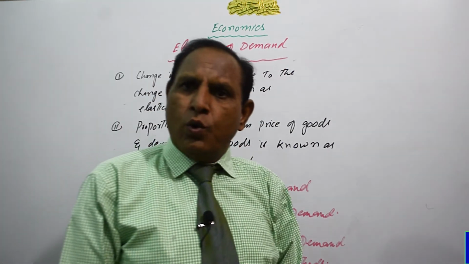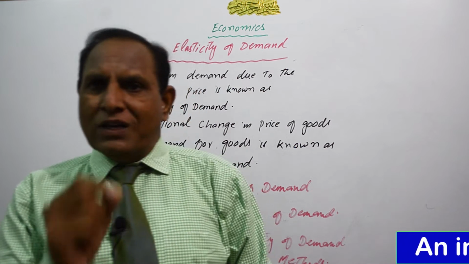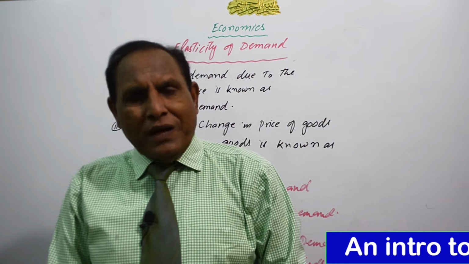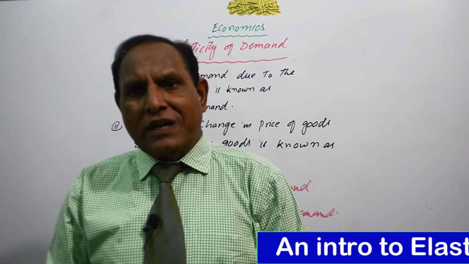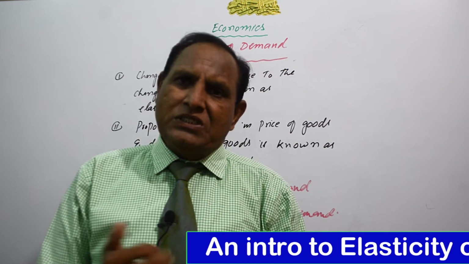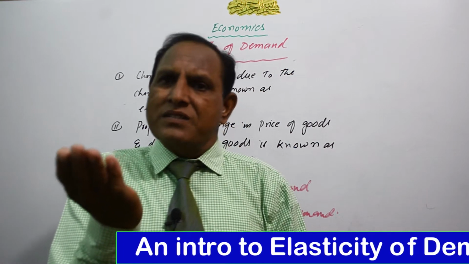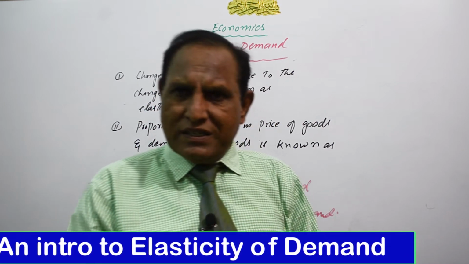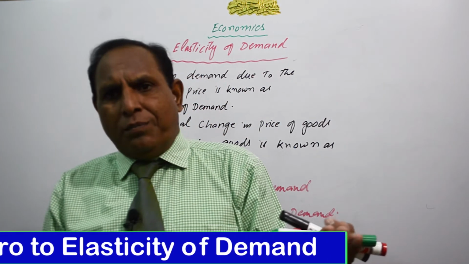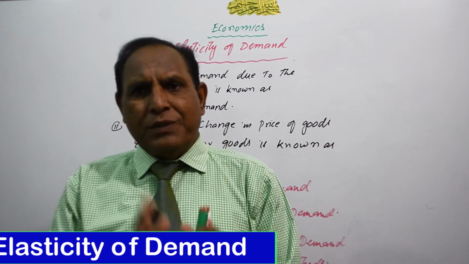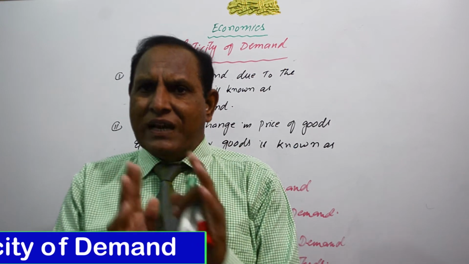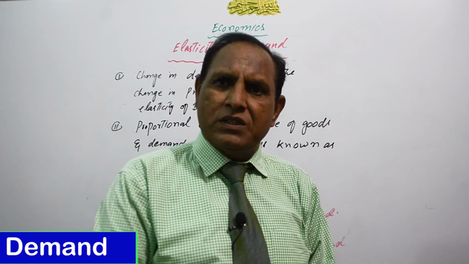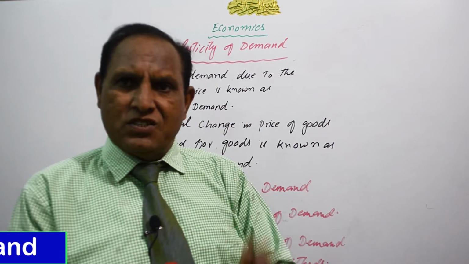Dear students, you know when there is a change in the price of commodities, the demand for that good will automatically change. If price increases, demand for that good will decrease. On the other hand, if price decreases, demand will go up. This relationship between the price of commodities and demand for those commodities is known as elasticity of demand.